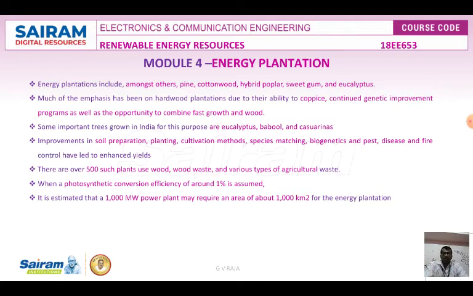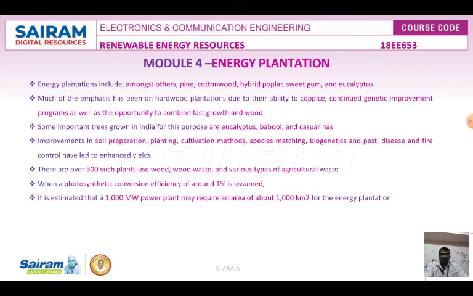So energy plantation includes, amongst others, pine, cottonwood, hybrid poplar, sweet gum, eucalyptus. These are all the energy plantation trees, which are only for burning and other kinds of conversion of biomass energy. Some important trees grown in India for this purpose are eucalyptus, babul, casuarina. These are all used for biomass energy plantation.